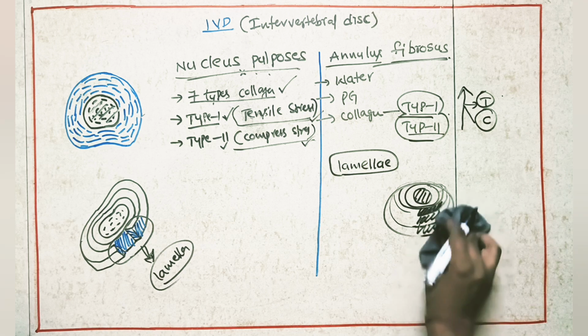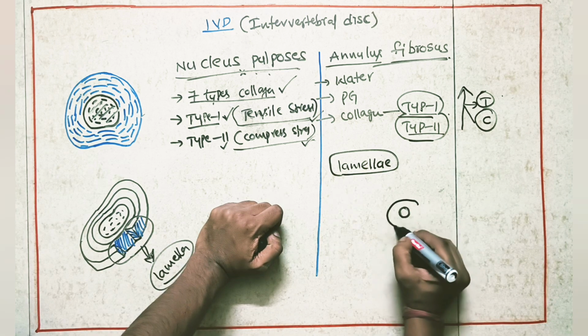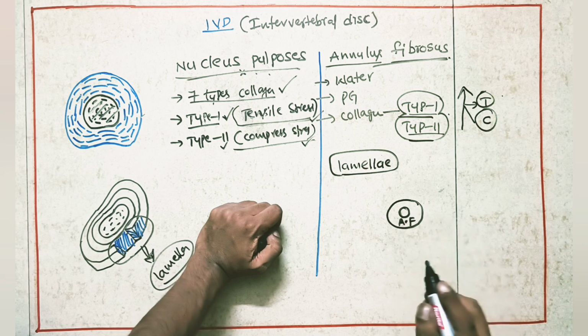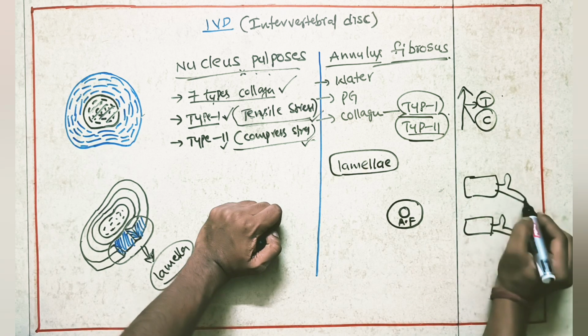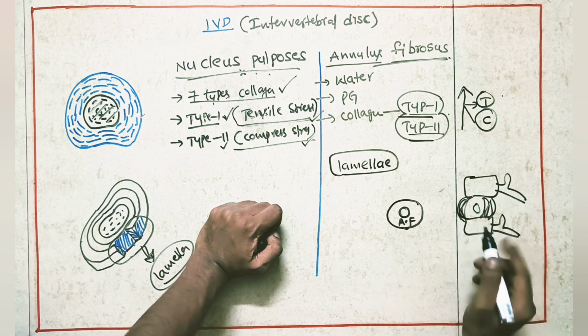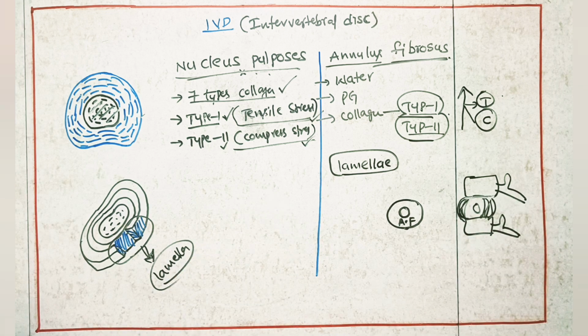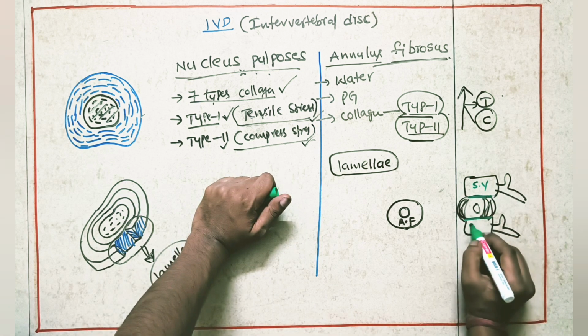And one more point about the annulus fibrosus. Suppose these are two vertebrae, this is the nucleus, this is the annulus fibrosus. The annulus fibrosus is going to attach to the inferior end plate of the superior vertebra and the superior end plate of the inferior vertebra.